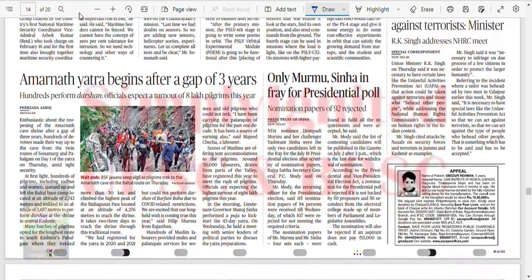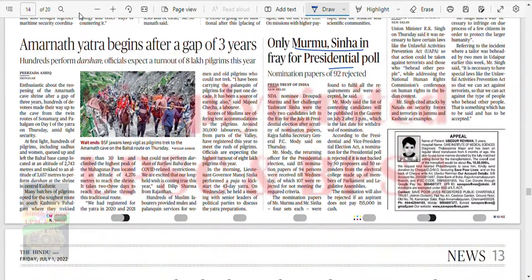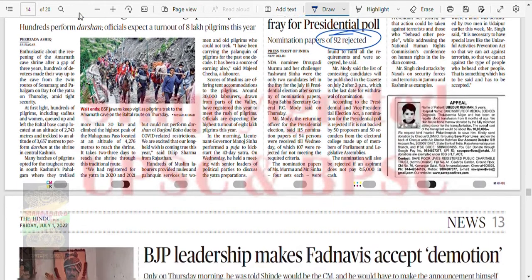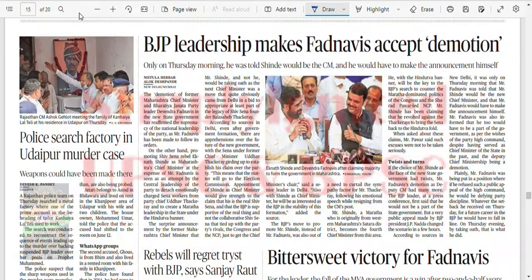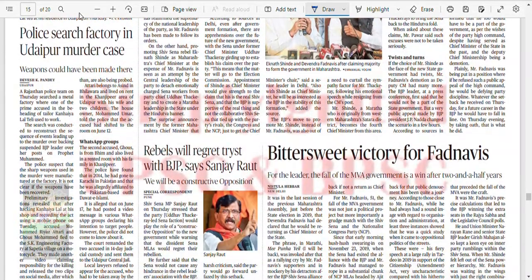Okay, only 2% in presidential polls fray, right? Nomination paper of 92% rejected. Oh my god. Total 94 has given nominations. BJP leadership makes Fadnavis accept demotion. Only on Thursday morning he was told Shinde would be the CM and he would have to make the announcement himself. Okay. Rebels will regret trust with BJP, says Sanjay Raut.